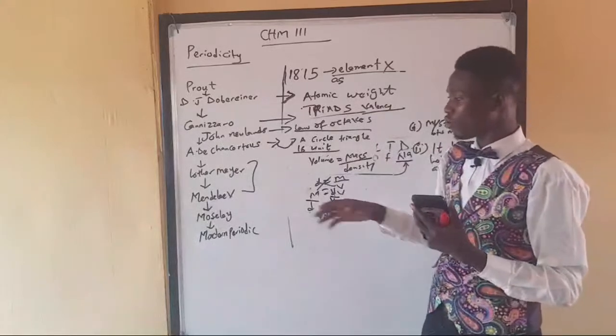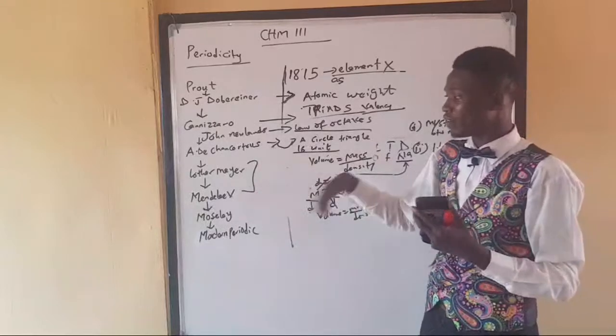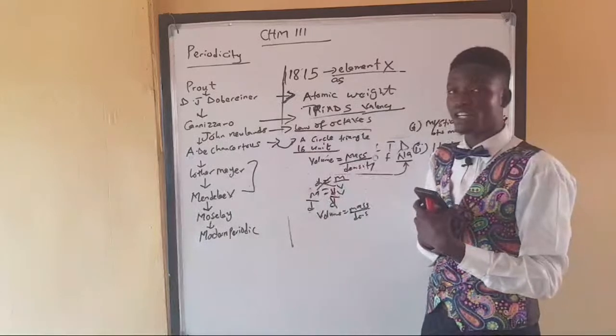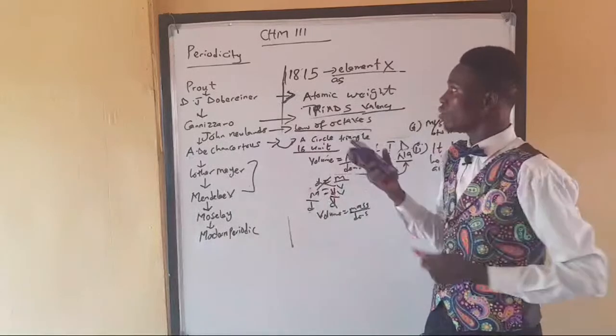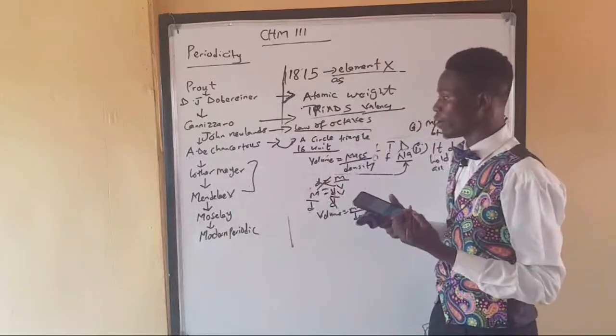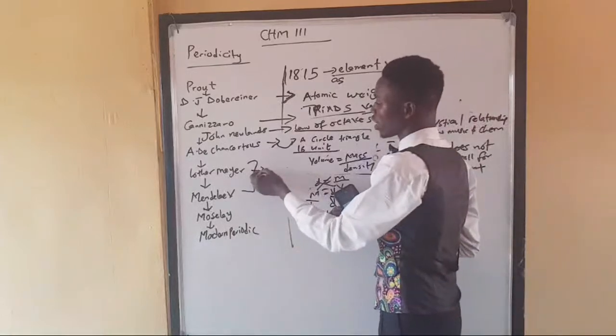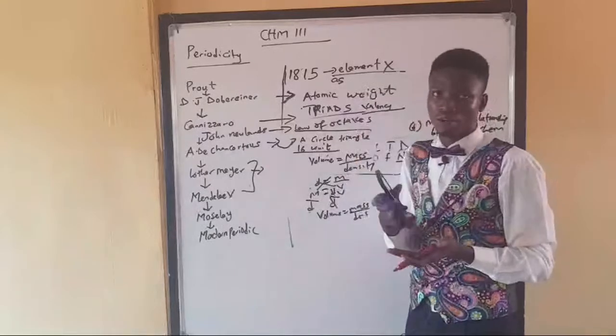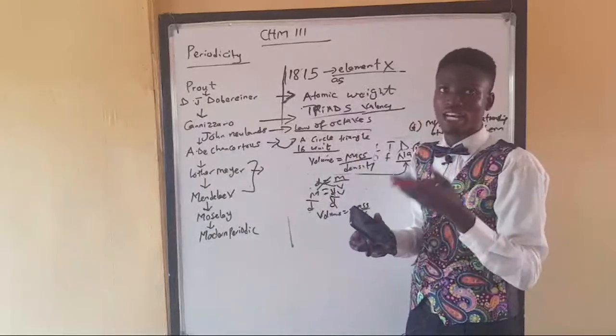All right. So Döbereiner and Mendeleev are given more regard because they contributed some great work to the periodicity that we are talking about. Döbereiner was the first person to arrange elements in vertical and horizontal rows.